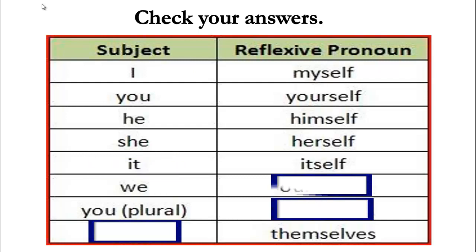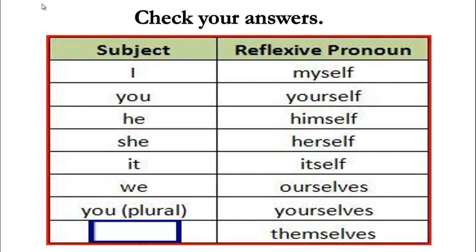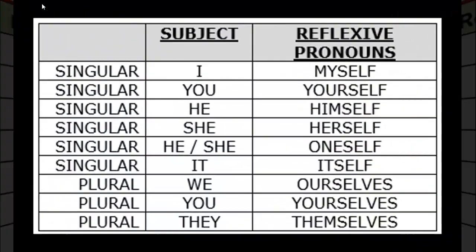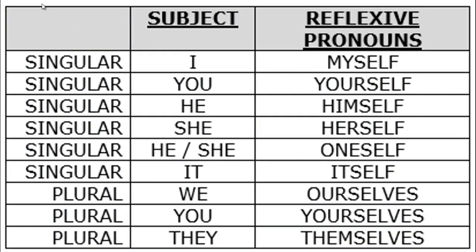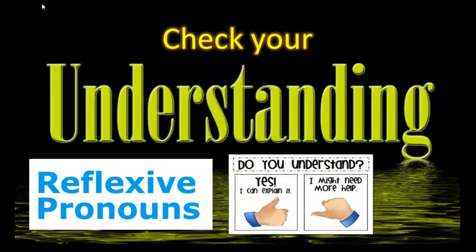It's going to be ourselves. What about you here in the plural form? Excellent. Yourselves. And the last reflexive pronoun that we have, themselves. What is the subject pronoun? That's right. It's going to be they. So here, this is the table of the subject and the reflexive pronouns. Now you have it again. Study this one and try to go with me to the next slides.